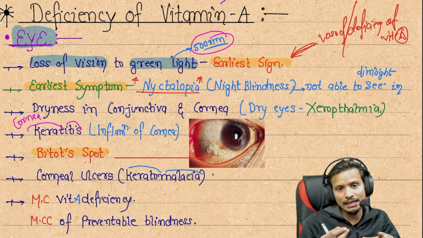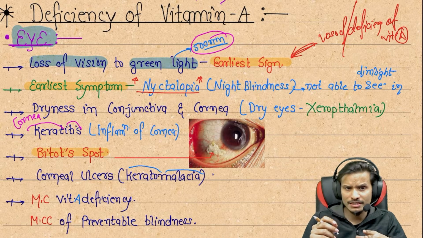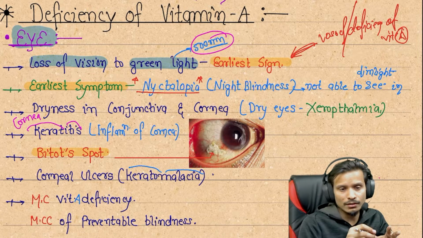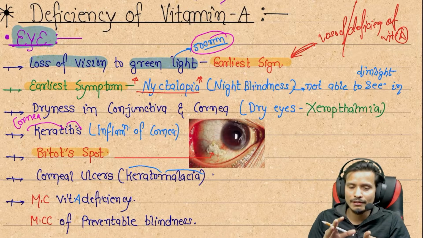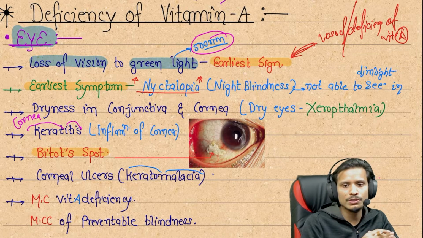Which is the earliest sign? The earliest sign is the loss of vision for the green light, but the earliest symptom is nyctalopia, that is night blindness. The person is not able to see in dim light.